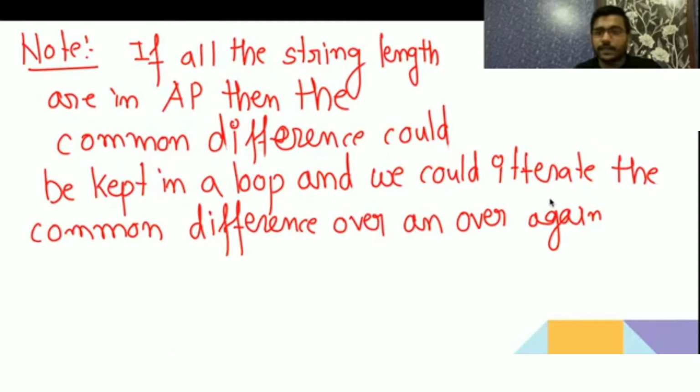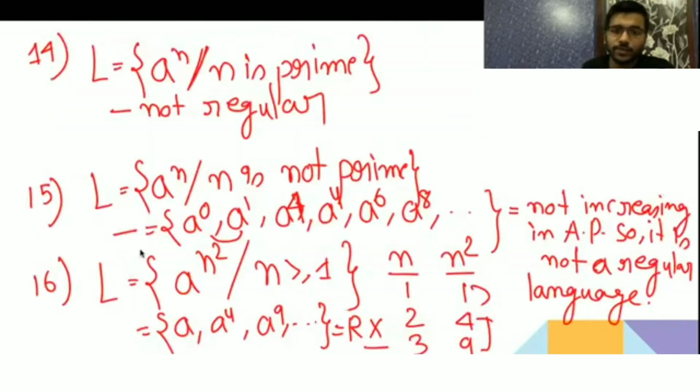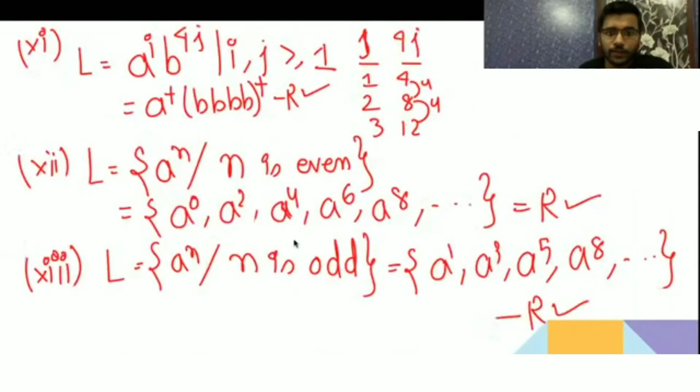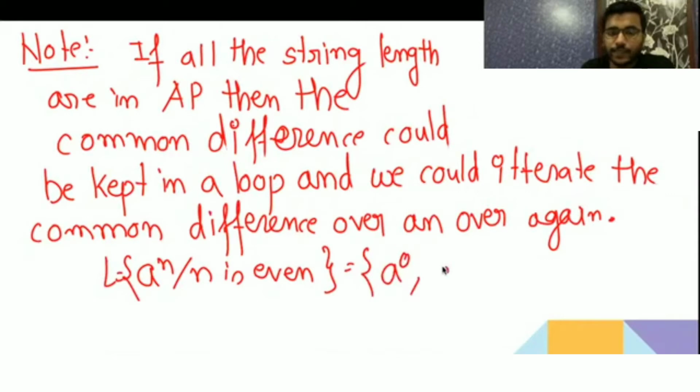So that's why we say it is a regular language, because whatever the common difference is, take one example. What is the language? a to the n square. Let me check. Not regular. When n is even, it has a0, then a2, then a4, then a6.